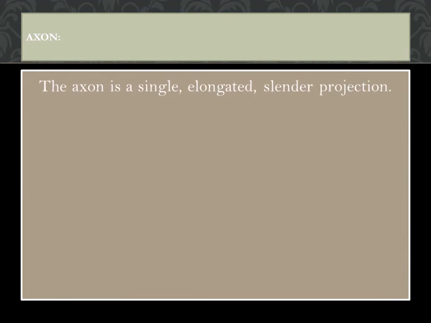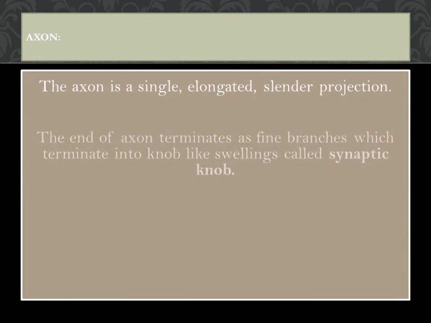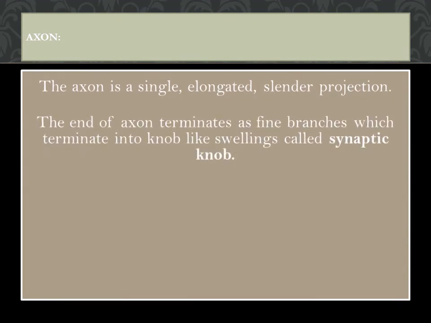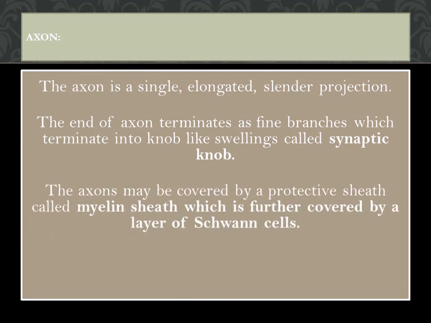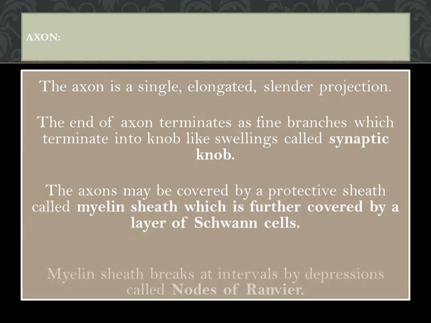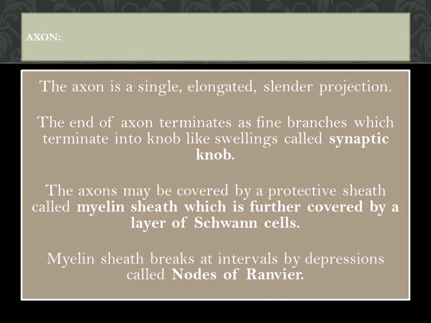Axon. Axon is a single elongated structure which arises from the cell body. The end of the axon is called the terminal branch, and each terminal branch has a swelling called the synaptic knob. The axon may be covered with a myelin sheath, which is further covered with squamous cells. These myelin sheaths have breaks at intervals. The breaks are called nodes of Ranvier.